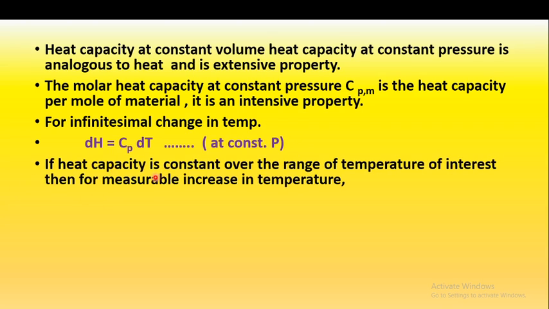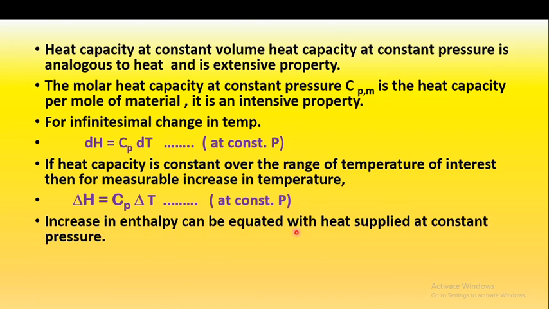And if the heat capacity is constant over the range of temperature of interest, then for a measurable increase of temperature, we can replace this d by delta. Therefore, delta H is equal to Cp into delta T at constant pressure.